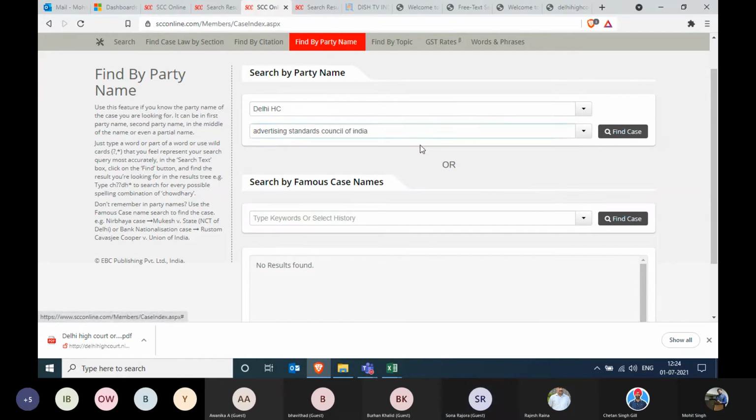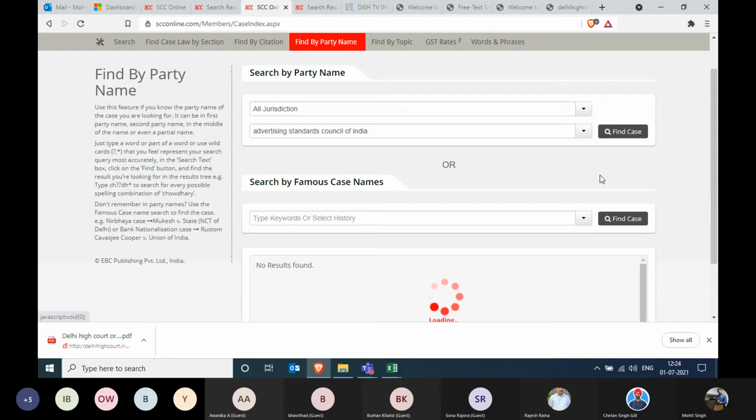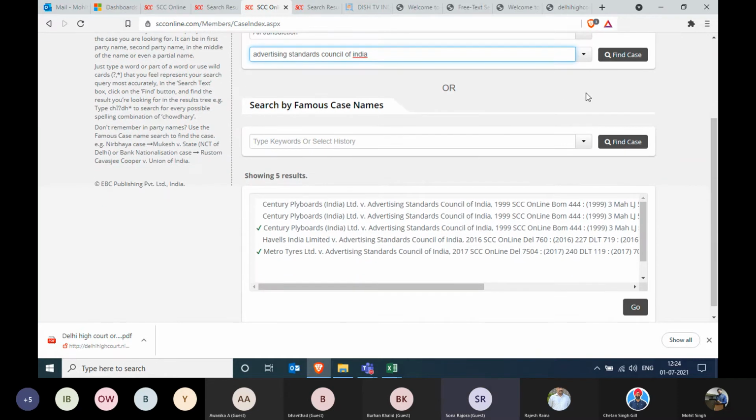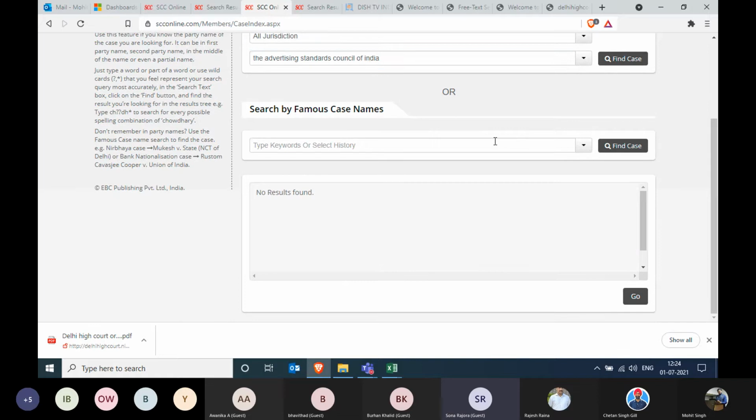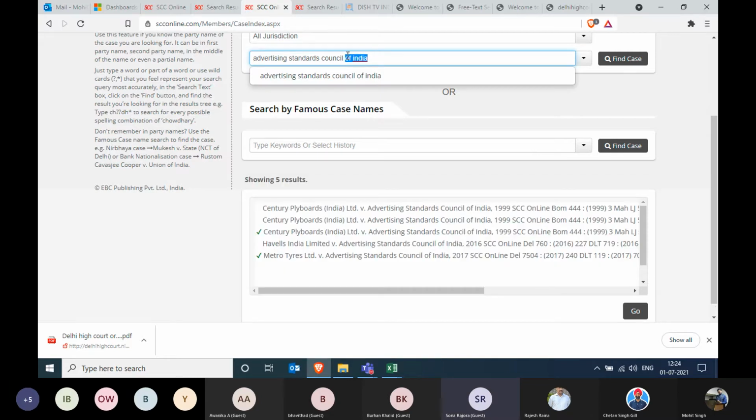Absolutely, ma'am. Yeah, if you see, there are 3 results because Century Plyboards India Limited, that's the same case. Havells and Metro Tires Limited, but in total there were 6. There were 5, yeah. Which we didn't find here. So basically, if I search, I will think there are only 3.